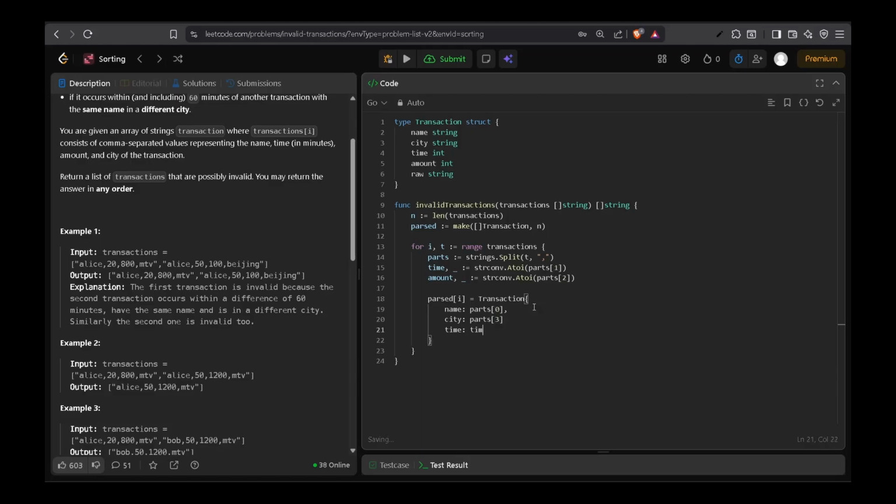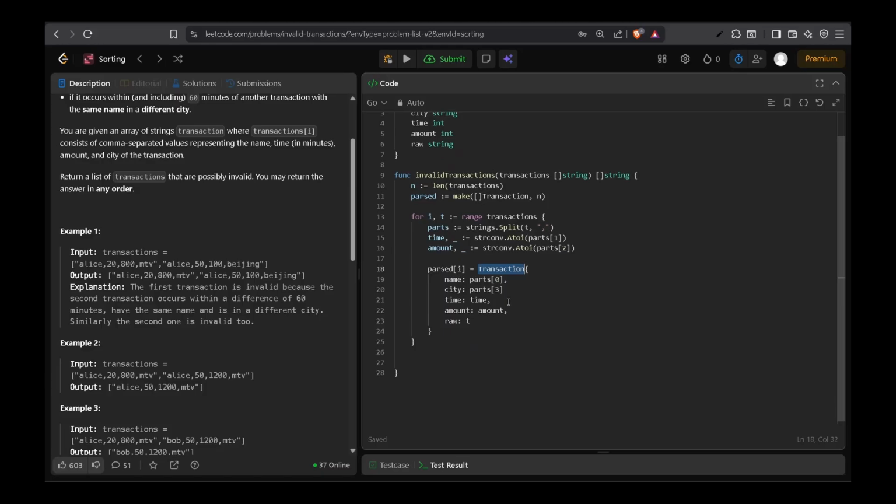Time will be time, amount will be amount, and the raw will be the entire transaction itself, right? Okay, so now we have converted the input transactions, which was an array of string of transactions, into this parsed format, right? Into this transaction type. Now we can operate on it.